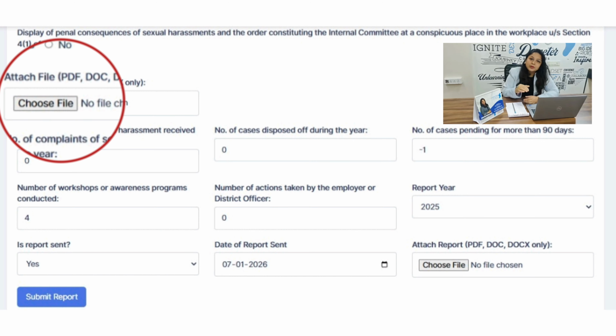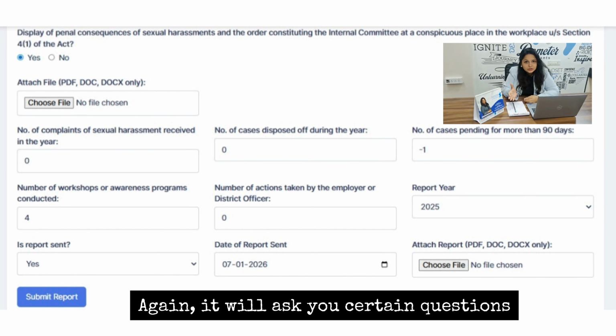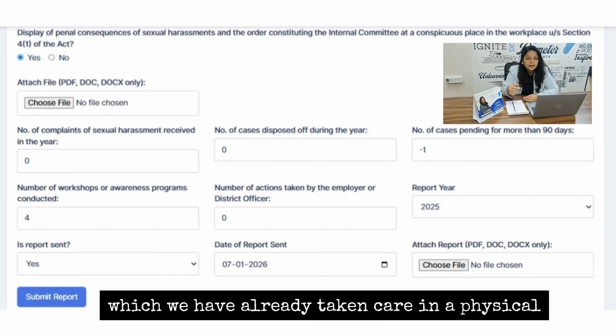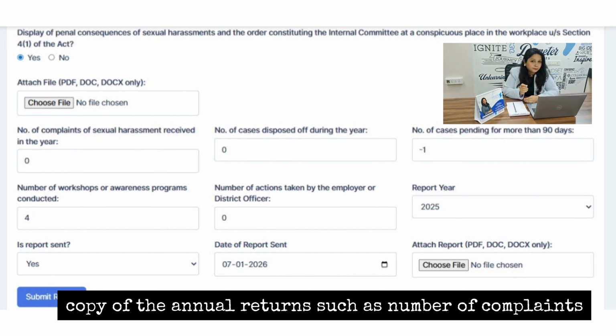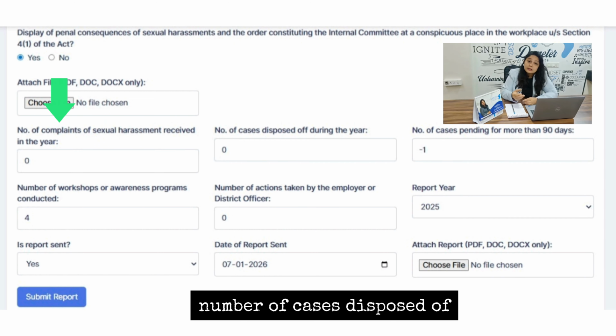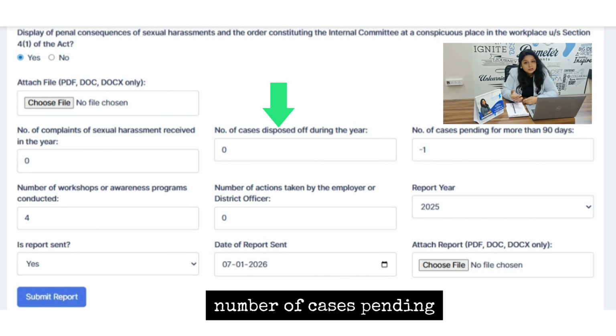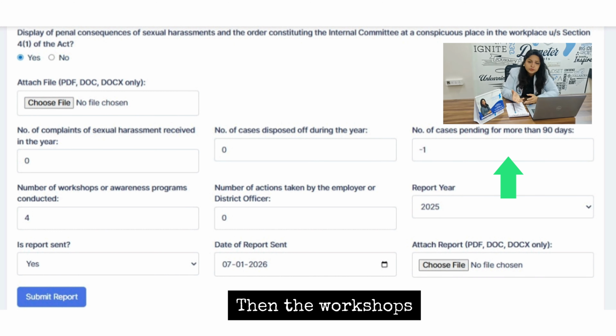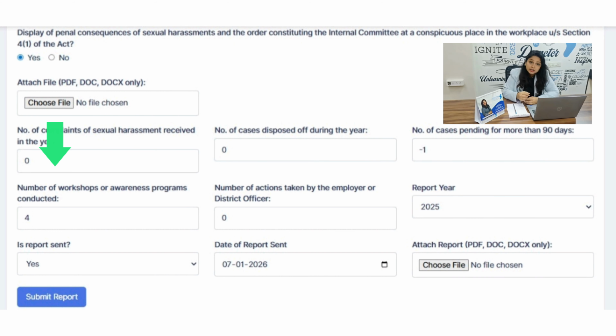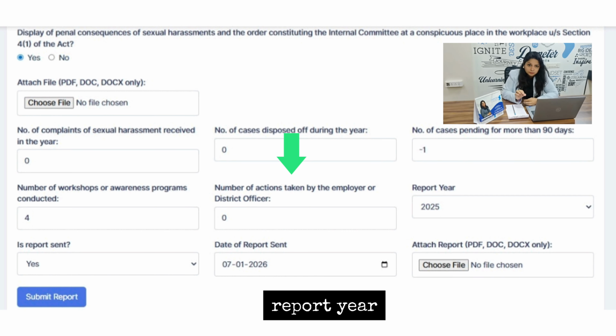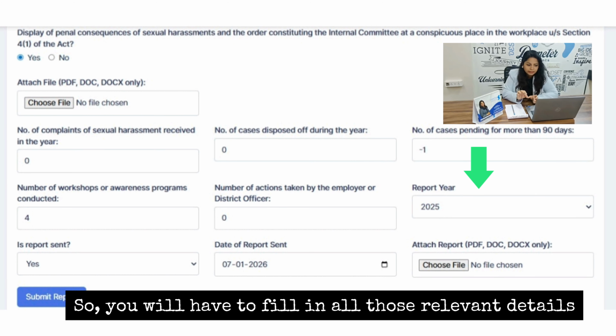Once that is done, again it will ask you certain questions which we have already taken care of in the physical copy of the annual returns, such as number of complaints, number of cases disposed of, number of cases pending, then the workshops, the training programs done, actions taken, report year. So you will have to fill in all those relevant details.